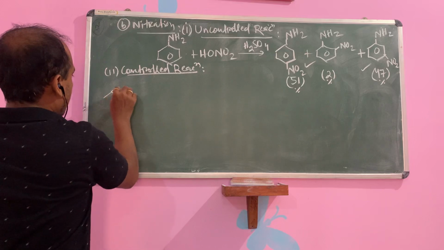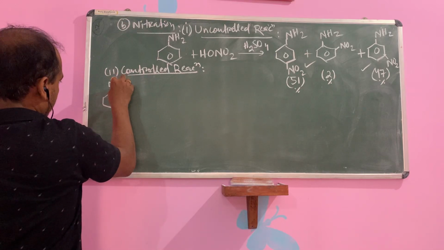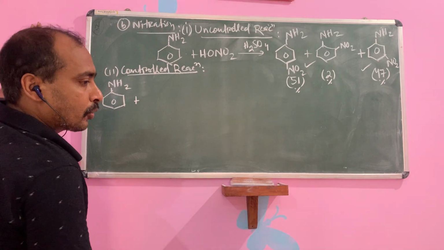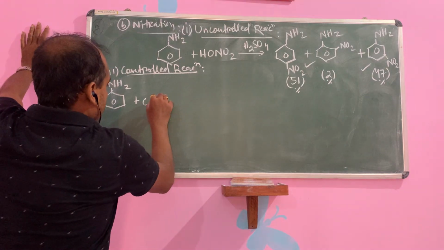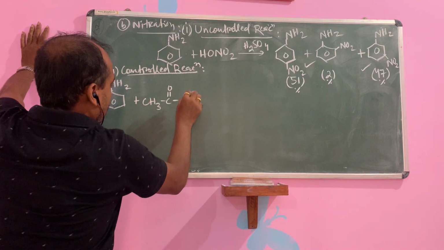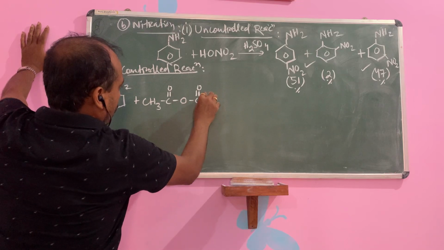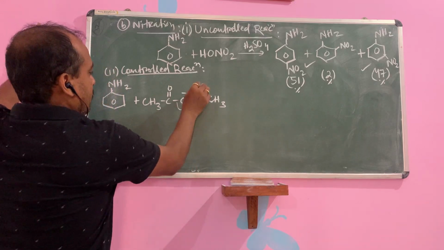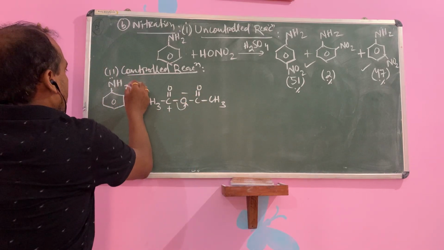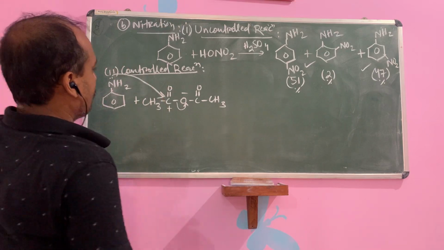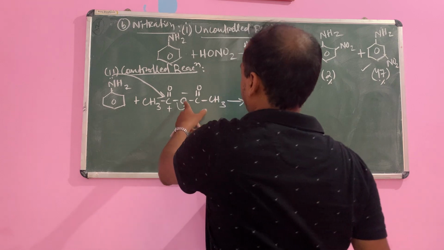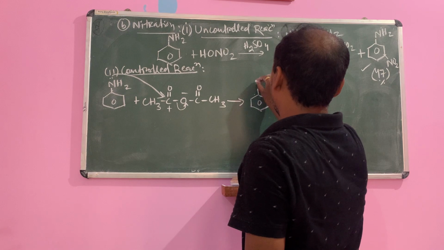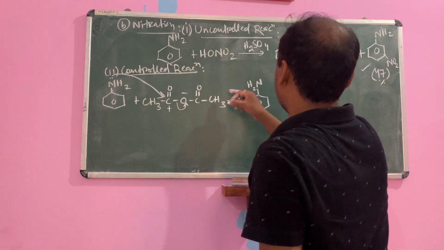Okay, children, first you take the aniline. This is your aniline plus controlled acetic anhydride, CH3 C double bond O, C double bond O CH3. Any bond it can accept, negative, positive. Here is your lone pair. Then it will join with the carbon. Then what is the product? Again, this is your minus.